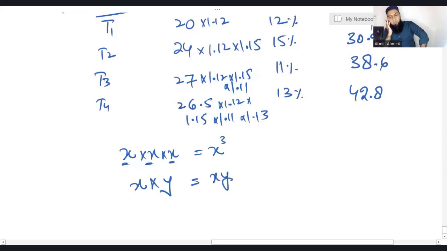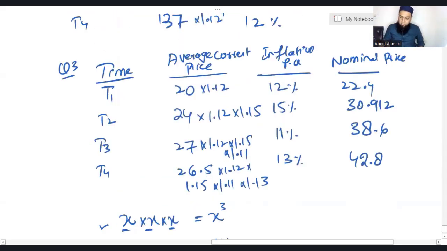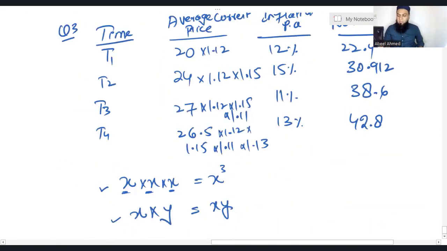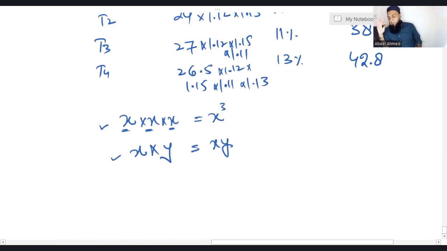So why in question number 3 did we not take the powers? Because inflation is changing every year. That is a case of x multiplied by y. In the first two questions, why did we take powers on the inflation? It is a case of the first example. Because when bases are the same, you can take the power. That's simple maths, and I strongly believe every one of you loves maths. So that is all about how we convert real cash flows to nominal by incorporating inflation, because real cash flows means without inflation and nominal means with inflation.